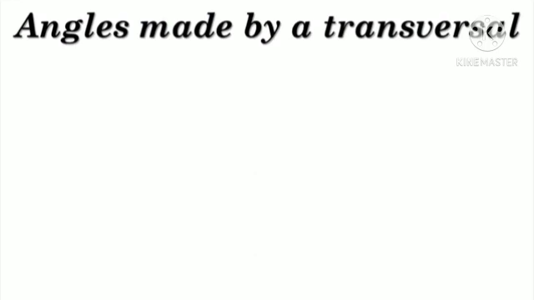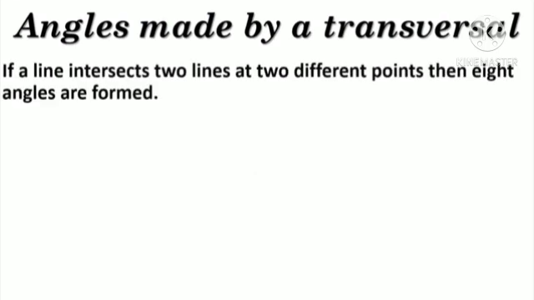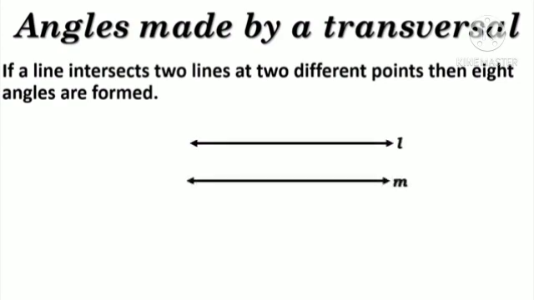Angles made by a transversal. If a line intersects two lines at two different points, then 8 angles are formed. Let's say, for example, here we have line L and line M, and they are intersected by a line X. So line X is a transversal of line L and M, and this transversal forms angles with lines L and M. Let's see, here we have angle A, that is the first angle, angle B, second angle,